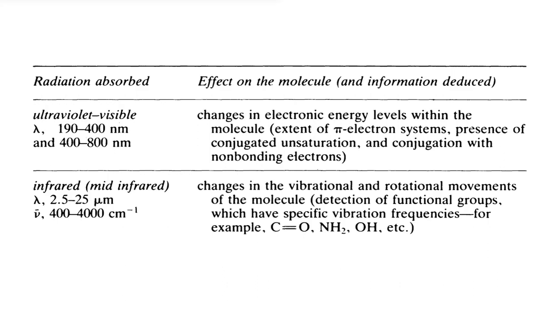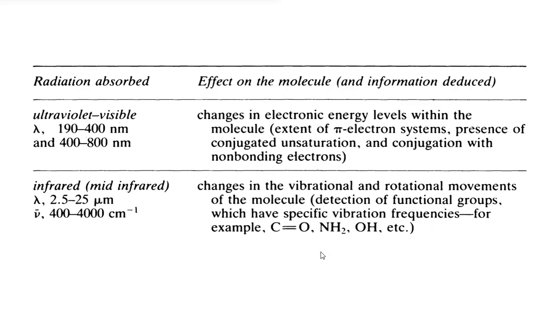Okay. Similarly, if the molecule absorbs infrared region, that is frequency 400 to 4000 centimeter inverse, usually changes in the vibrational and rotational movement in the molecule take place, and which gives some information such as detection of functional groups which have specific vibrational frequencies.